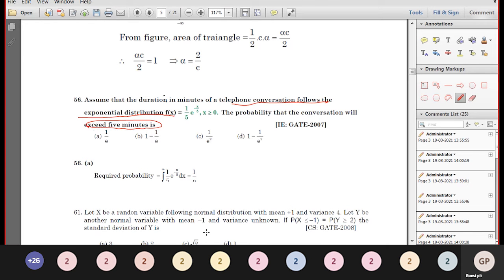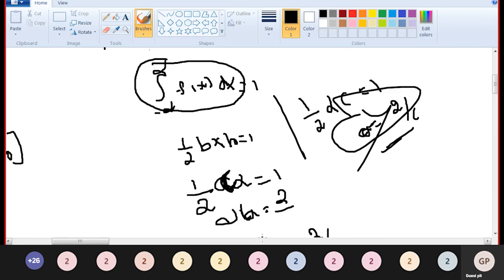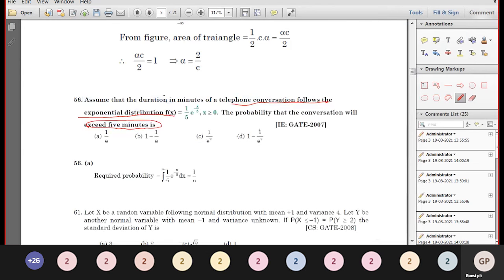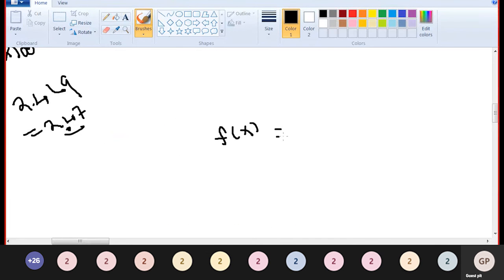The statement says it is the exponential distribution. What is the exponential distribution? F of x is equal to 1 by 5 e to the power minus x by 5, for x greater than or equal to 0.